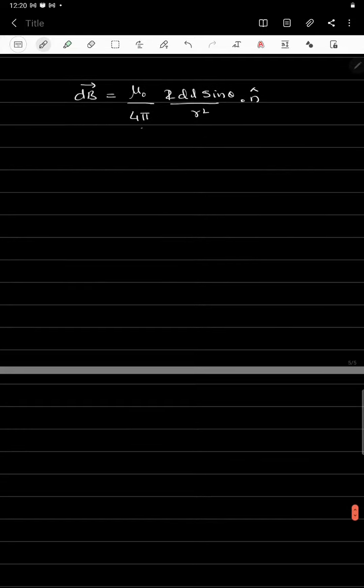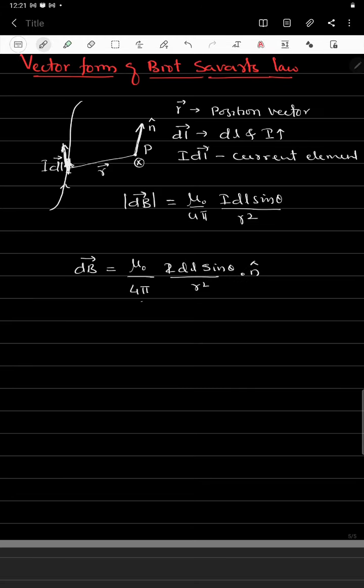Now we take the angle between these two vectors, that is theta, the angle between I dl and the position vector r. The unit vector is written as the vector n divided by the magnitude of this vector. So what is the vector n here?